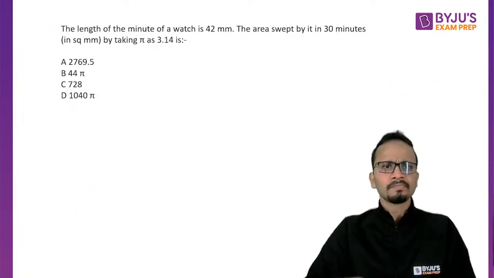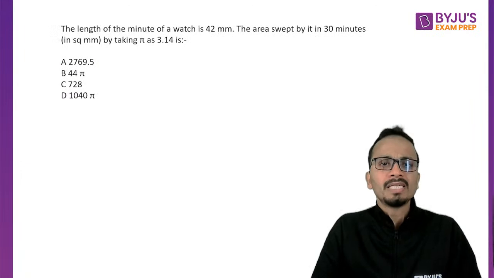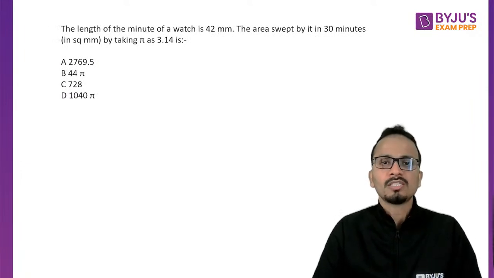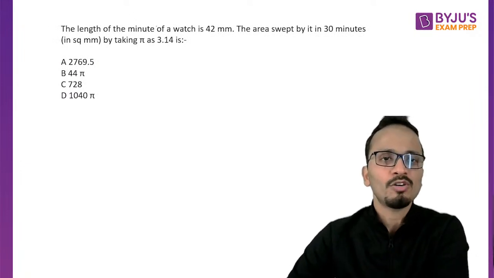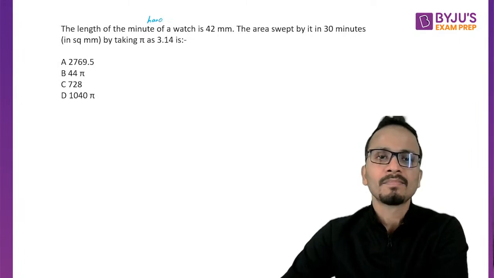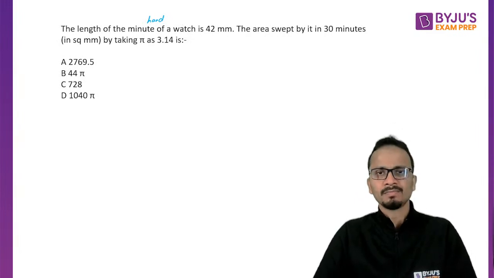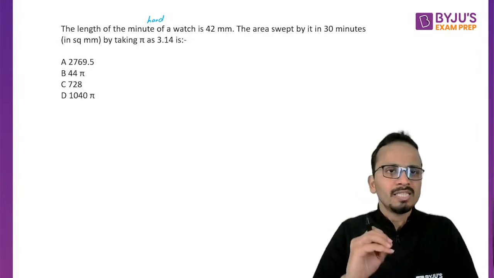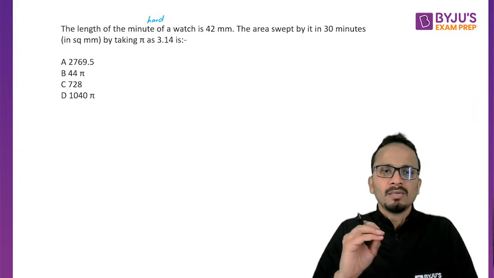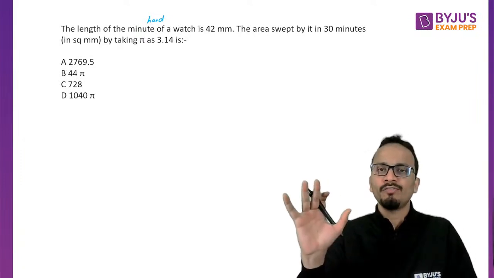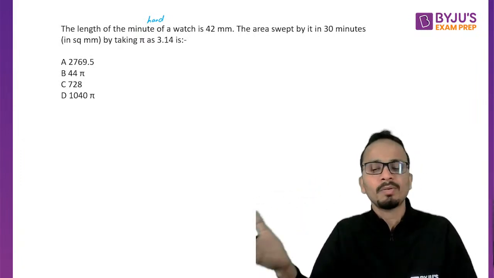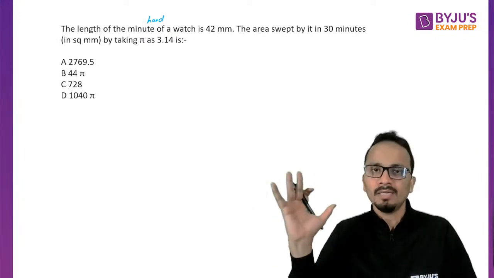Now next question. The length of the minute hand of a watch is 42 mm. The area swept by it in 30 minutes, taking pi as 3.14. So you have to find out the area swept by the minute hand in 30 minutes.